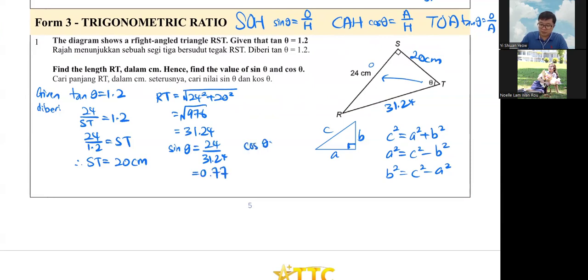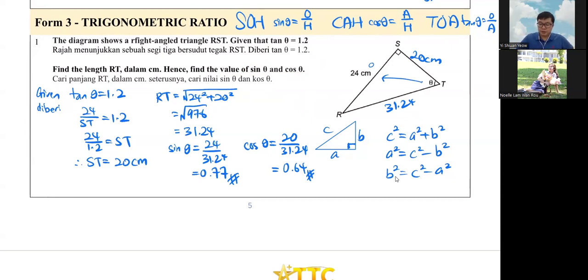Okay, so for cos theta, it is your adjacent, which is your 20, divided by 31.24. 20 divided by 31.24 is 0.64. So these are the two answers that they requested. Just follow through the question.